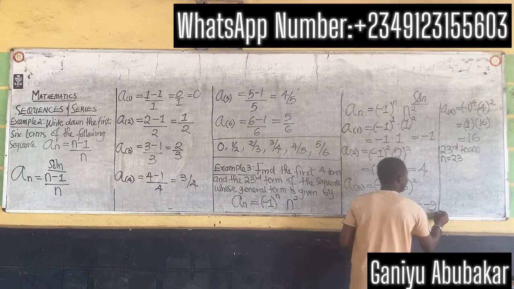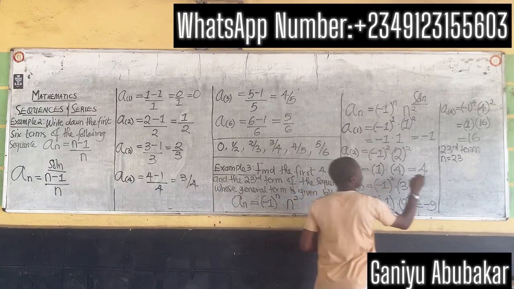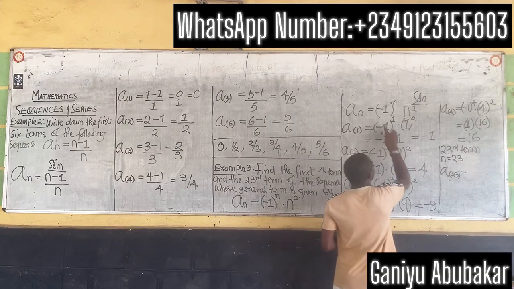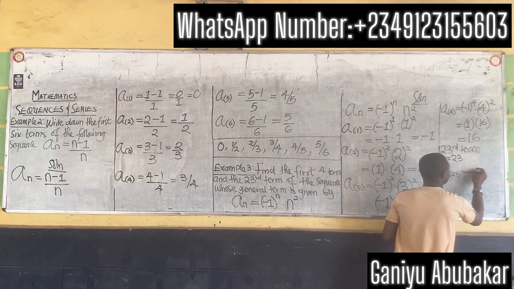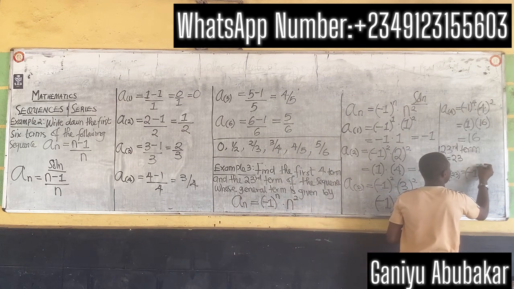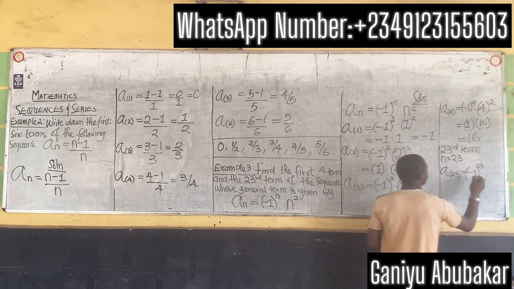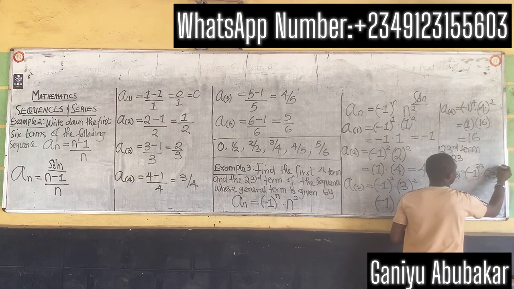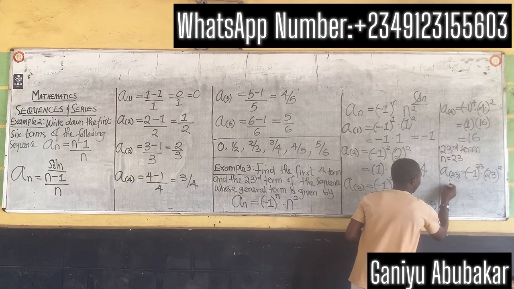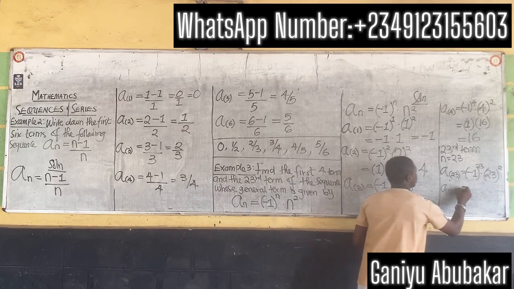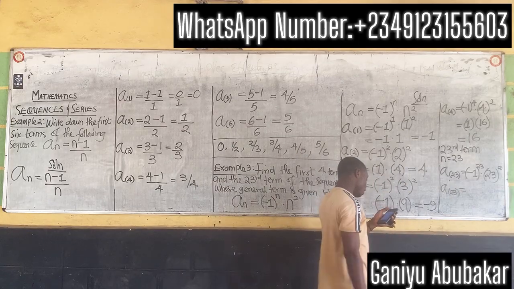Following the pattern here, that gives you a_23 is equal to -1 to the power 23, dot n is 23, all squared. I have square here. The 23rd term is equal to (-1)^23 gives you